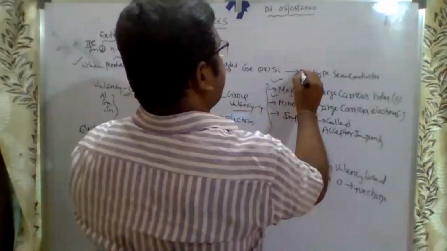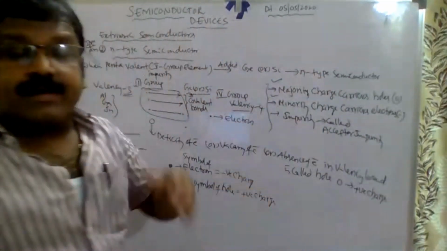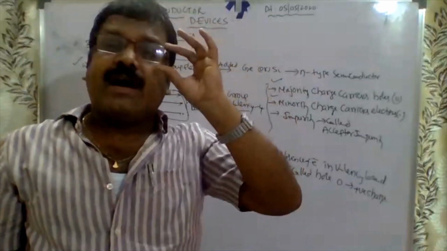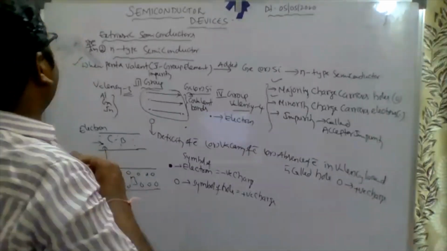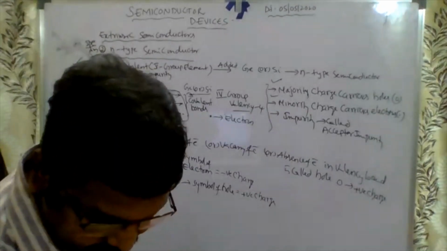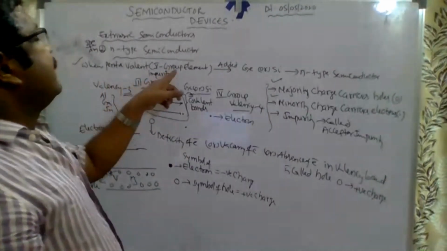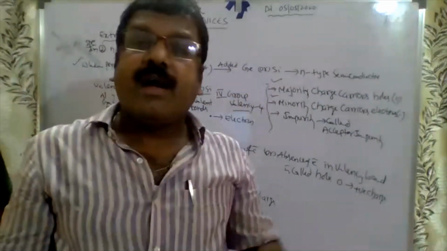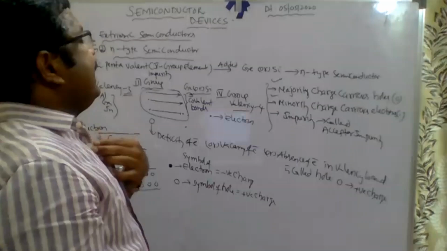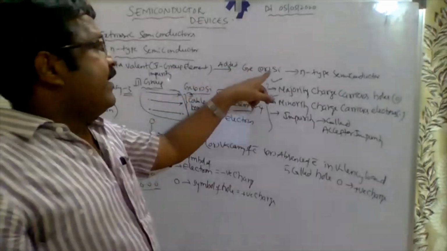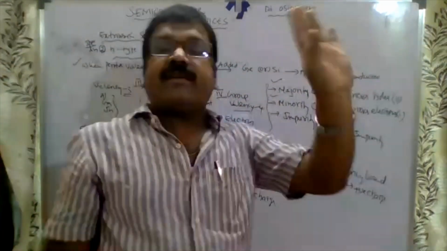We get the N-type. See, I repeat once again. How do we get the N-type semiconductor? When a pentavalent impurity, a fifth group element, is added to the pure form of the semiconductor, germanium or silicon, then we get the N-type semiconductor.